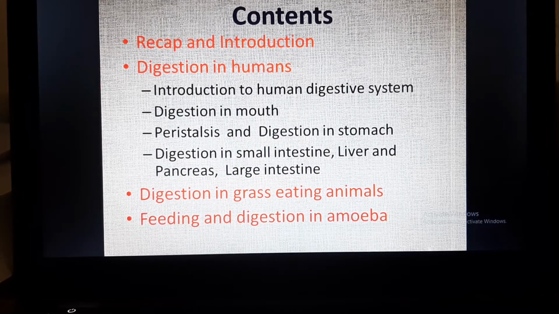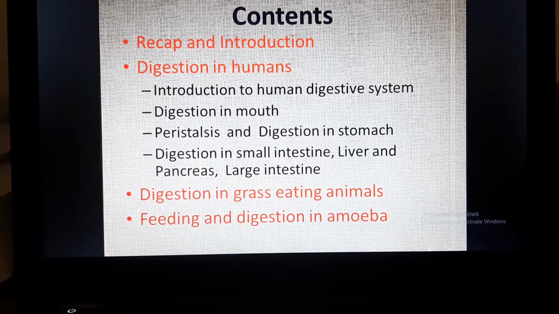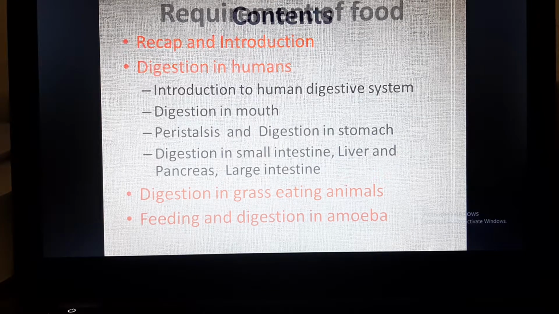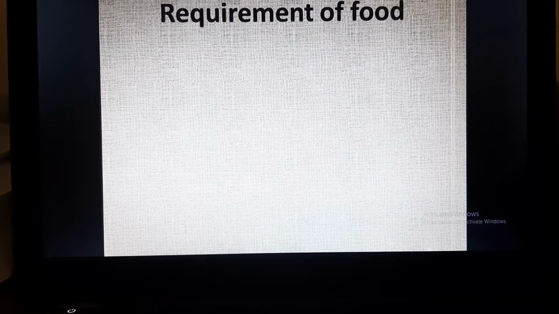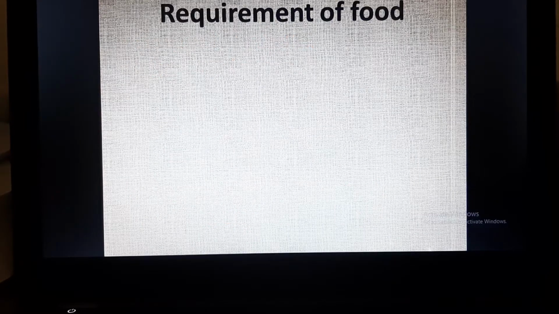First, the content is divided into recap and introduction, and digestion in humans. Digestion in humans is divided into the following subheads: introduction to human digestive system, digestion in mouth, peristalsis and digestion in stomach, digestion in small intestine, liver and pancreas as digestive glands, large intestine, digestion in ruminants like grass eating animals, feeding and digestion in amoeba. So first we will discuss why do we require food.